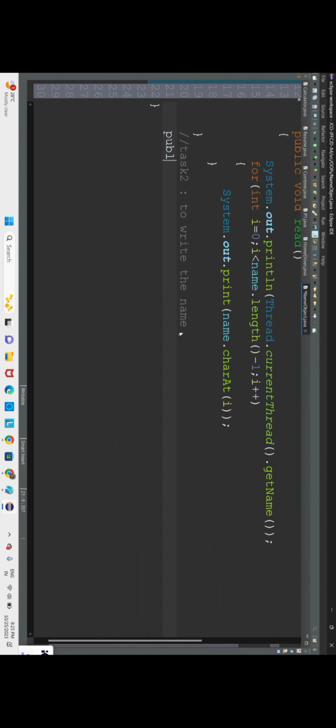Public void write method wherein we go for String str. Now the name variable is equal to, we shall initialize with the str here, and we shall also tell which thread is currently getting executed and what is the return name here.